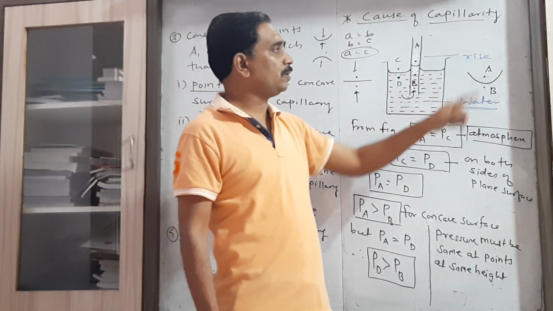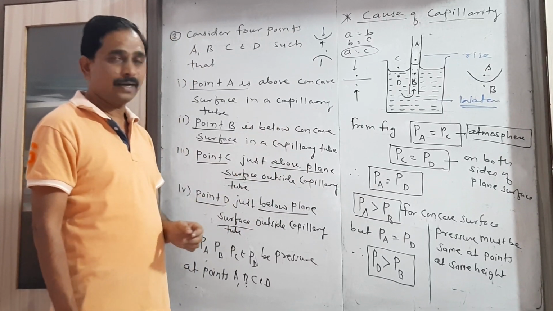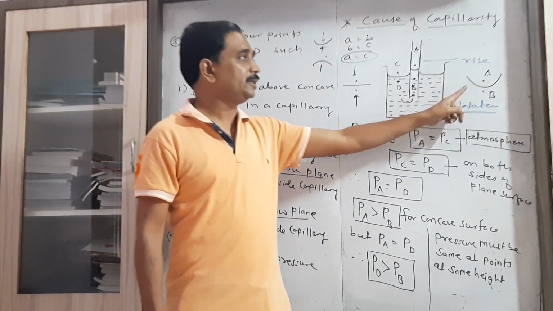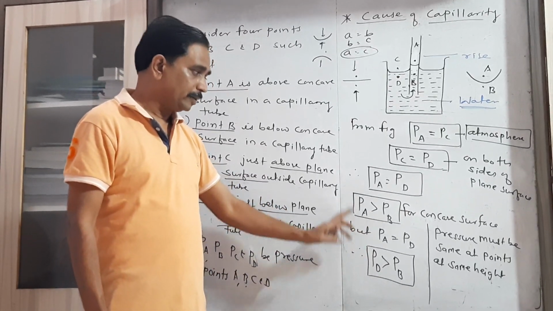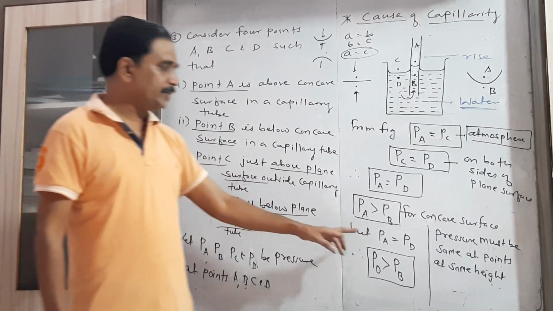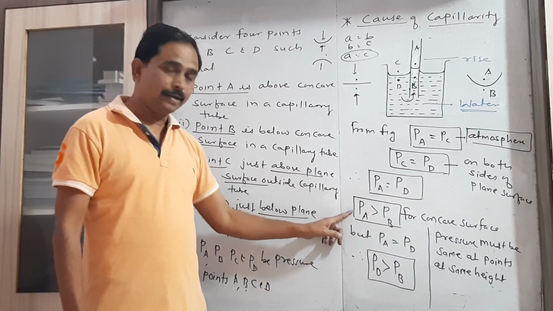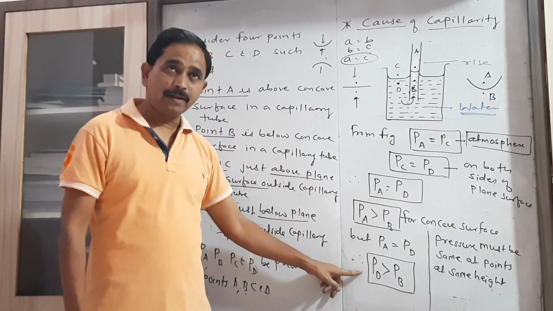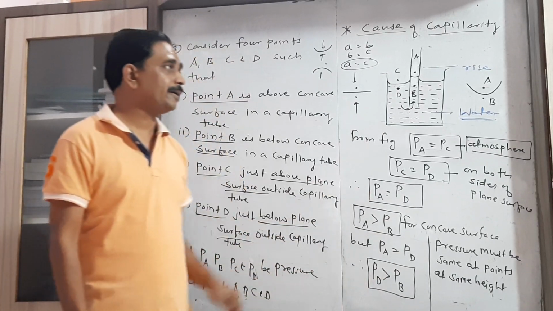So that's why pressure on the concave side is greater than pressure on the other side. That's why we use this concept here: pressure at A must be greater than pressure at B. But we just proved PA equals PD. If I write here PA equals PD, then pressure at D is greater than pressure at B.